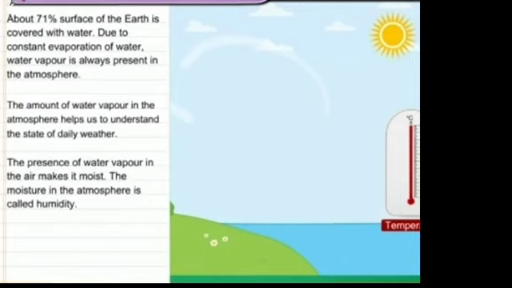For a given volume of air at a specific temperature, there is a limit on how much water vapor the air can contain. If the amount exceeds this limit, the excess vapor converts into water droplets. When the air contains the maximum possible water vapor, it is said to be saturated with vapor at that temperature. The amount of vapor needed to saturate the air depends on the temperature of the air. If air temperature is low, it will need less vapor to saturate the air.